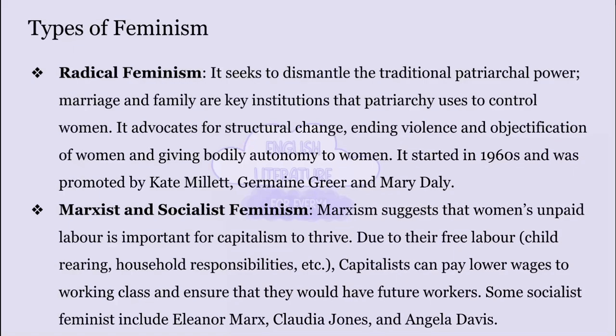Let's discuss types of feminism. While there are many categories, these are some of the fundamental branches of feminism. At first, we have radical feminism. It is considered to be the most extreme form of feminism.